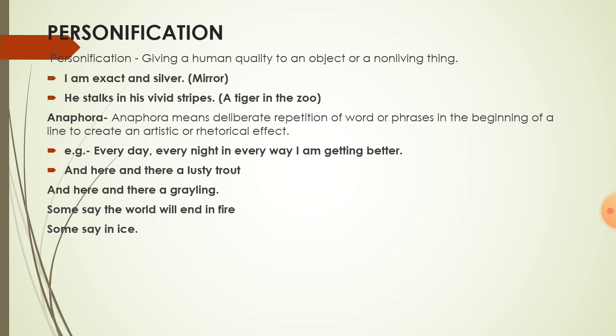For example, every day, every night, and every way, I am getting better. Here, every day, every night, every way, word every has been repeated. This is an example of anaphora. And here and there a lusty trout, and here and there a grayling. This is another example for anaphora. One more example we will take. Some say the world will end in fire, some say in ice. So here, some say is example of anaphora.